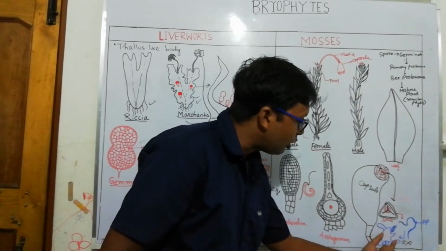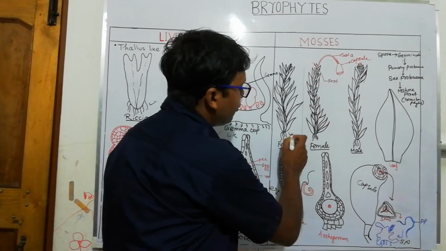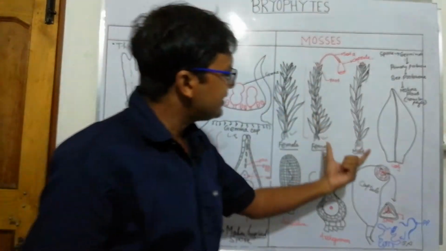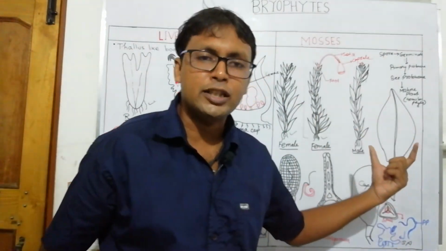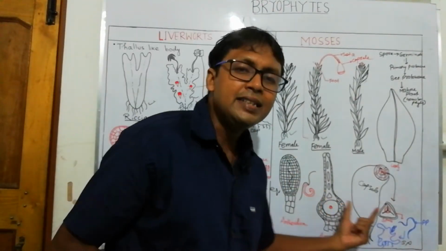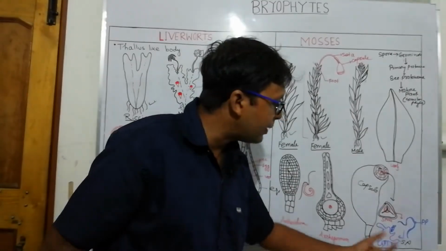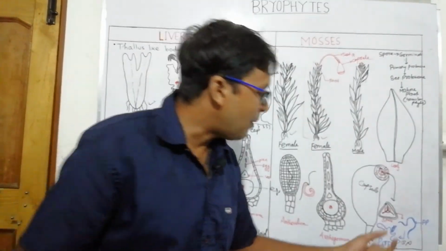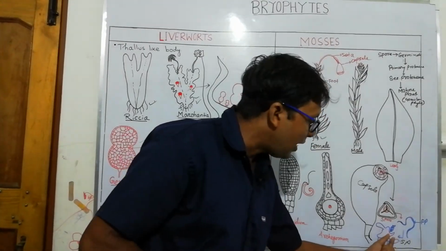The secondary protonema gives rise to the gametophytic bodies by budding. In this case, the asexual mode of reproduction is not by gemma, since gemma is absent. Here asexual reproduction occurs through the secondary protonema by forming buds.